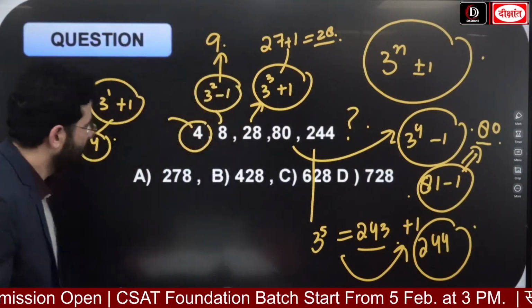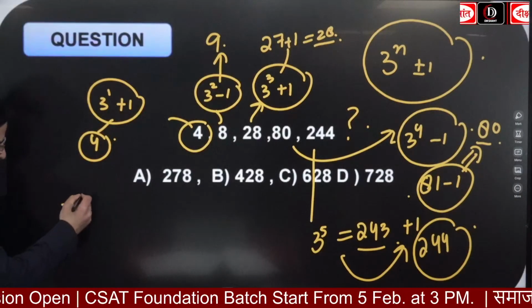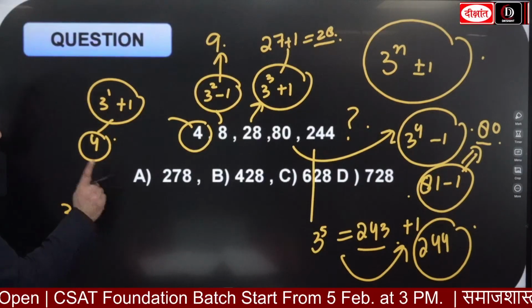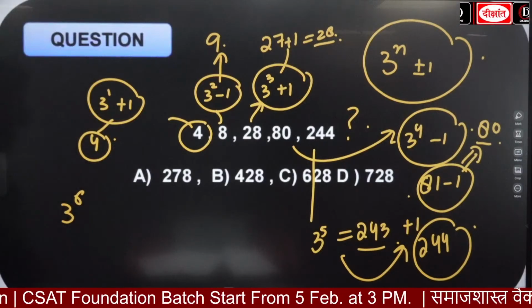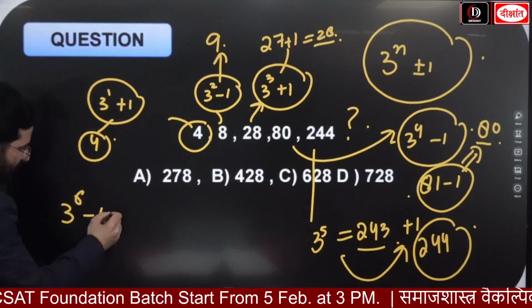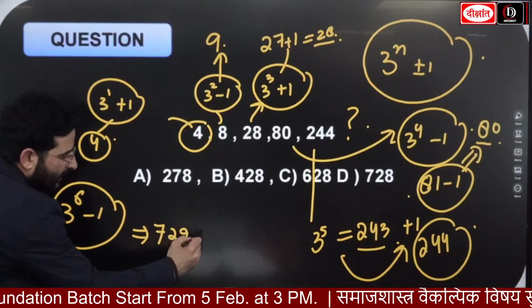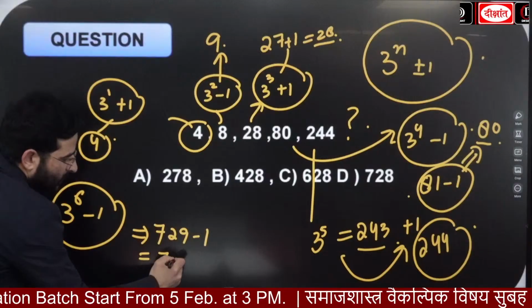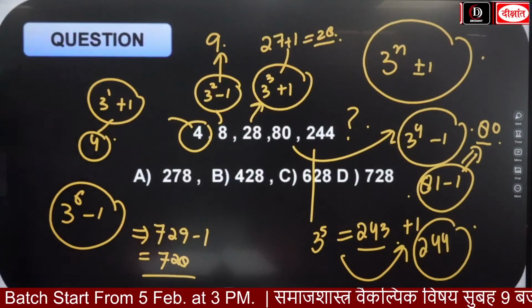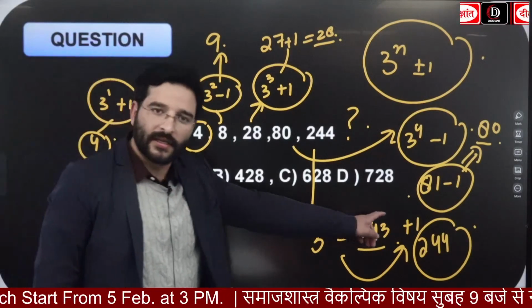Very good. 3 raised to power 6, okay, but यहां पे क्या होगा, -1 या +1? -1, okay, that is going to be 729 minus 1 is equal to 728. So this is going to be the next term.